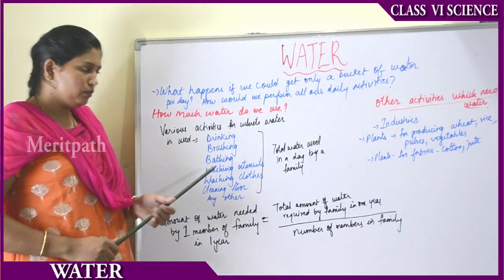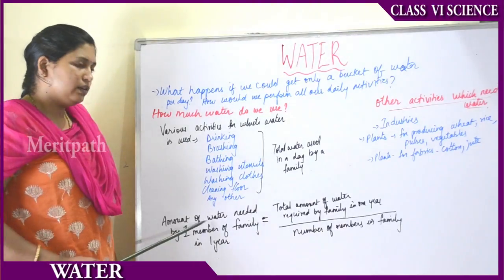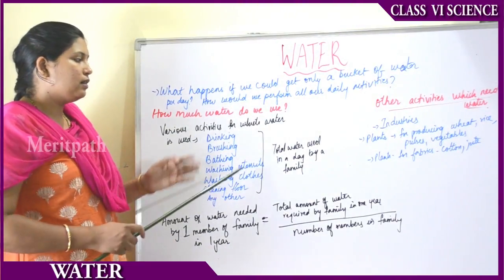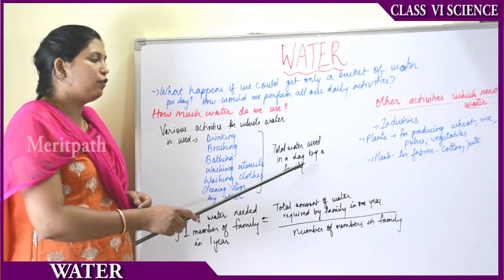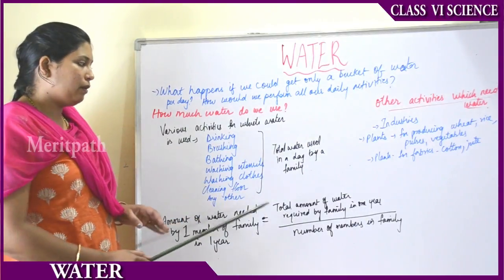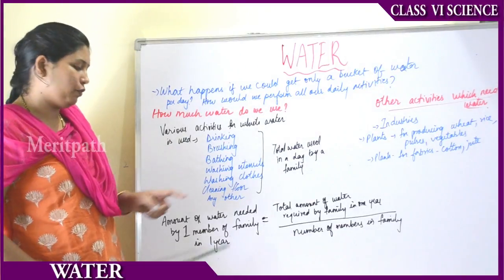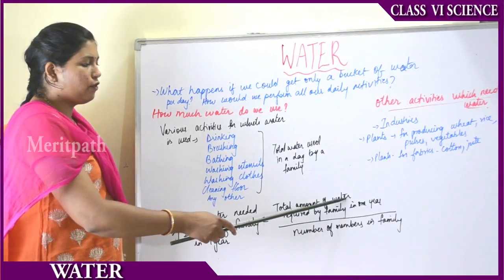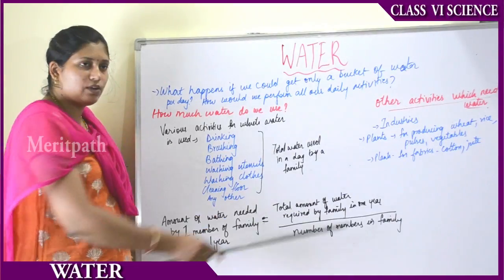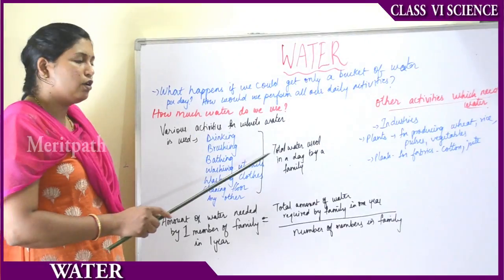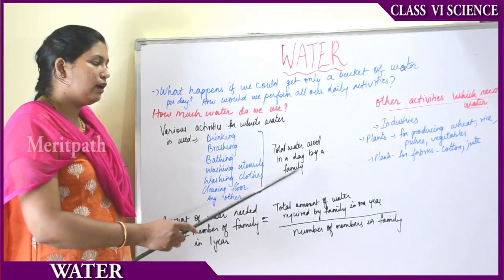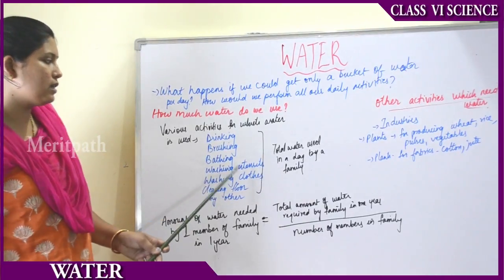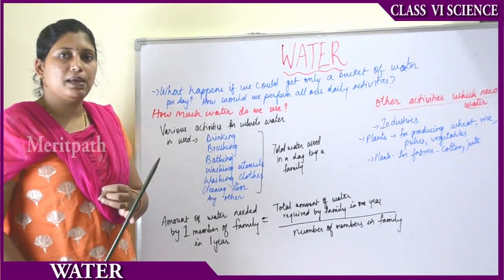So those 20 or 30 buckets is the total amount of water used in a day by a family of 4, right? So like that we can calculate the amount of water needed by one member of a family in 1 year. This is giving you the measurement for 1 day by a family, but we want the measurement for one member of the family in 1 year. So how can we get this? The total amount of water required by a family in 1 year we have to calculate. This is for 1 day, right? So for 1 year if you want to calculate, we will multiply this amount with 365, because for 1 day if it is this much, 365 days make 1 year, right?